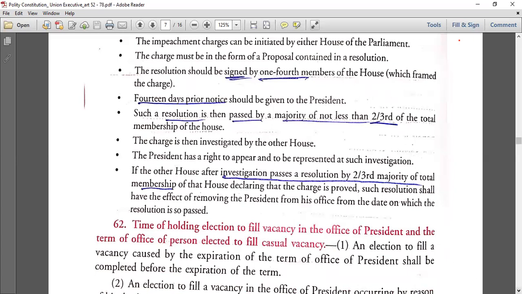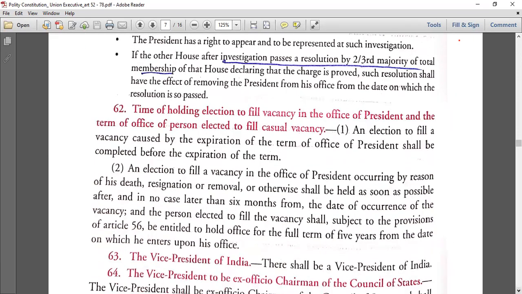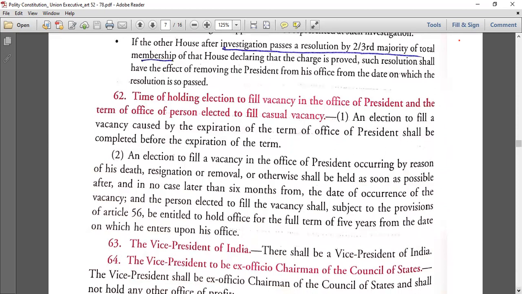Okay. Now Article 62: Time of holding election to fill vacancy in the office of president and the term of office of person elected to fill casual vacancy. Now see, two clauses are there. You have to be very particular, very easy. First is an election to fill a vacancy. Now you have to know the reasons why a vacancy is caused. Here the vacancy is caused by expiry of term. Term खत्म हो गया, so election होगा to fill. ठीक है.